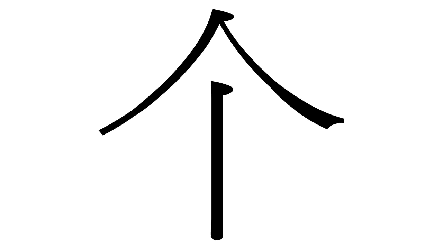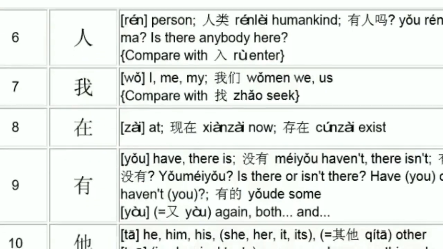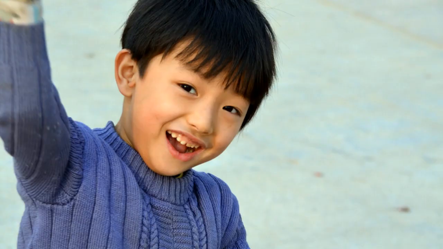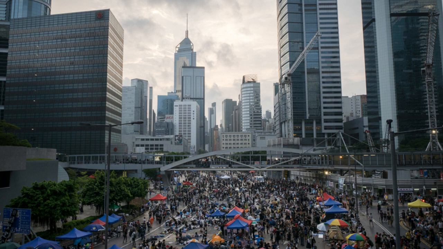个 is quickly supplanting other measure words and is by far the most commonly used measure word. In a Harvard study of frequency of Chinese characters, it ranks 17th among all Chinese characters. Native-speaking adults and children tend to use ge when they don't know the appropriate count classifier, and even when they do, but are speaking quickly or informally.